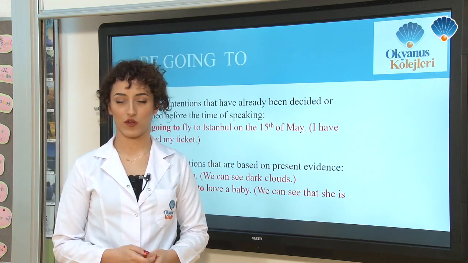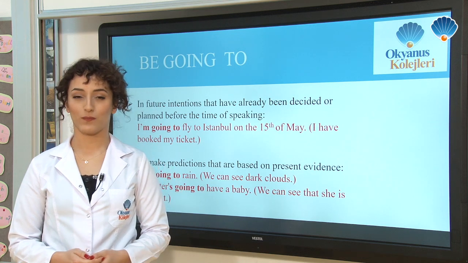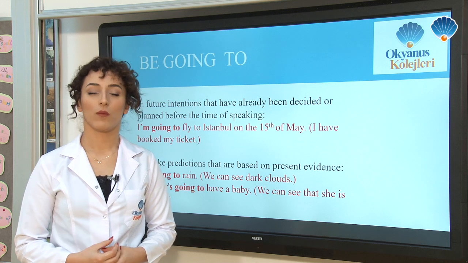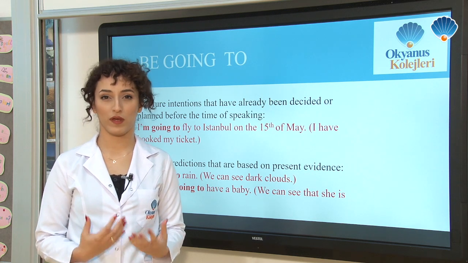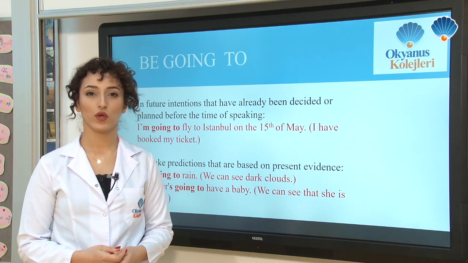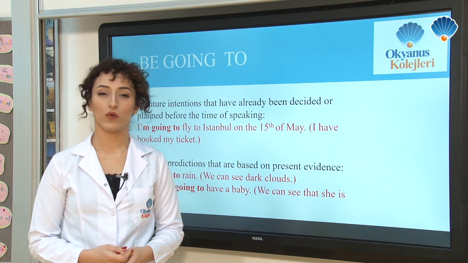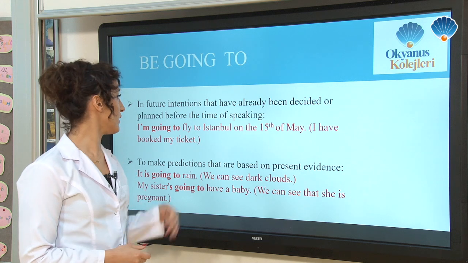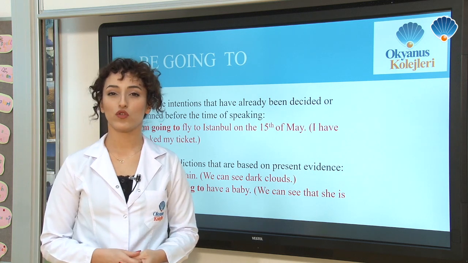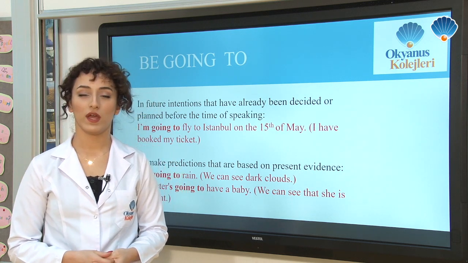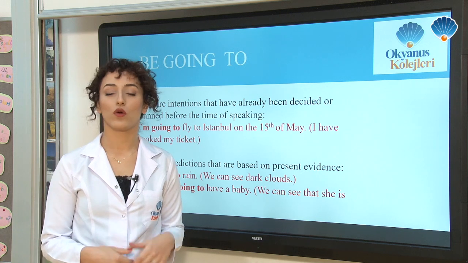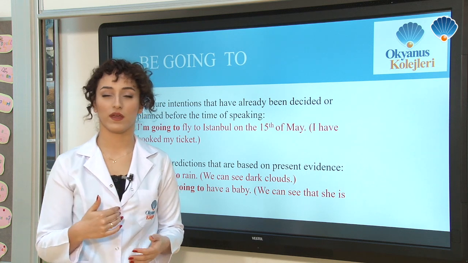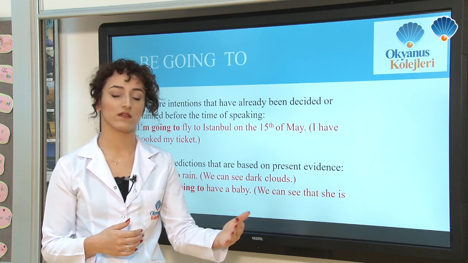Our second subject is be going to. Be going to has a future meaning, but what is the usage of be going to? To use that structure, we need two reasons. One of them is basically intentions, future intentions that we have already planned or decided or arranged before the time of the speaking, the time of saying this sentence.